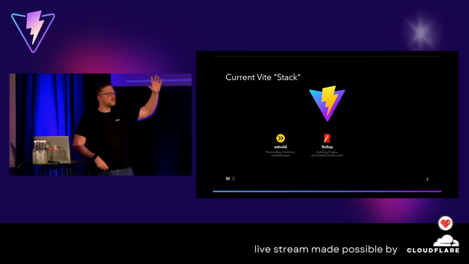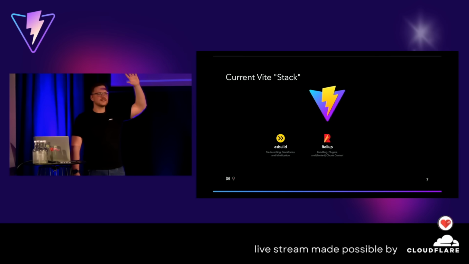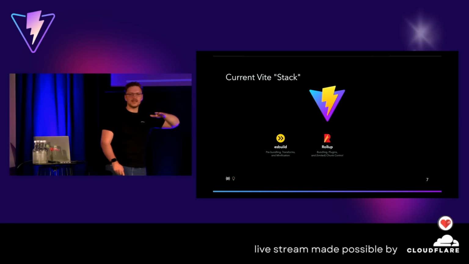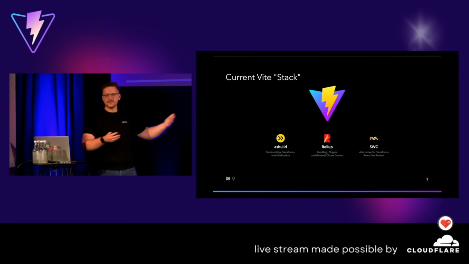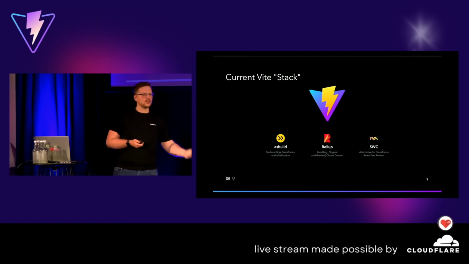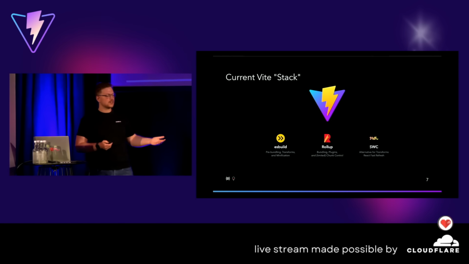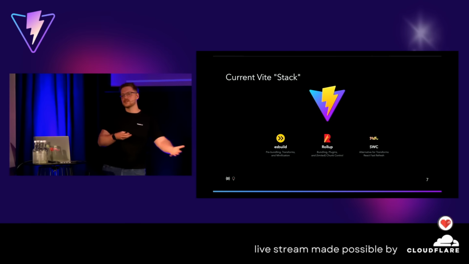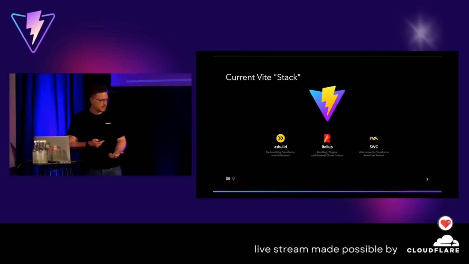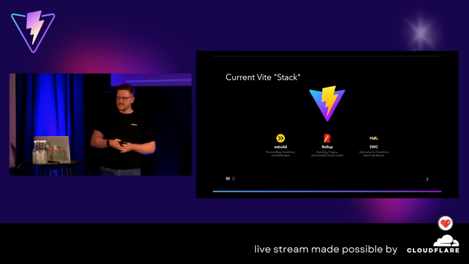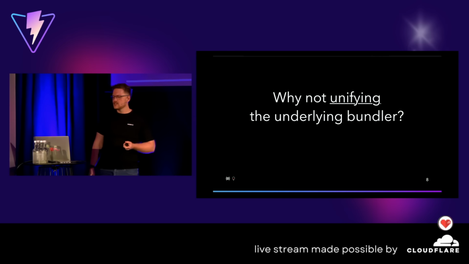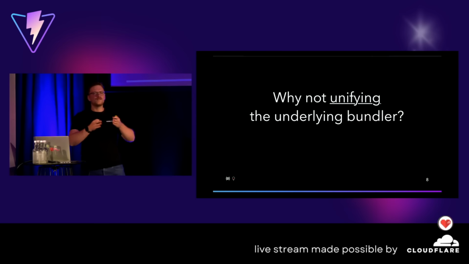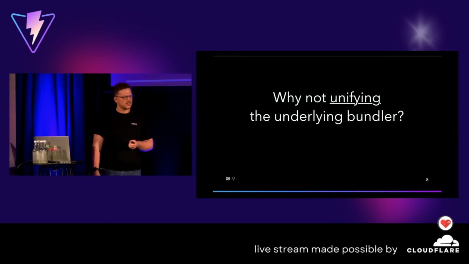And any React users here? Can I quickly see some hands? Okay, like a third of the people. All right, good. You might use SWC as well, right? For React Fast Refresh, or also for alternative transforms. And while Rollup is written in JavaScript, we have esbuild in Go. SWC is written in Rust. So far, so good. But in a way, this feels like a lot of tools under the hood of a single build tool, right? So at some point, the question was, why not unify these underlying bundlers? Why not make one thing out of it?